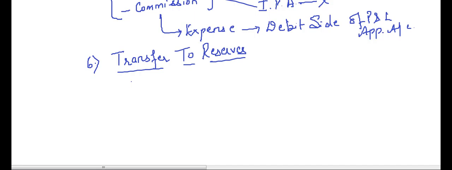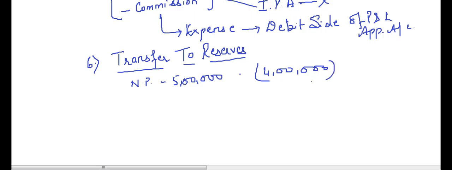Okay. Suppose they earn a net profit of 5 lakh. After interest on drawings, interest on capital, salary, commission, they are left with a net profit of say 4 lakhs. This is the net profit for distribution.